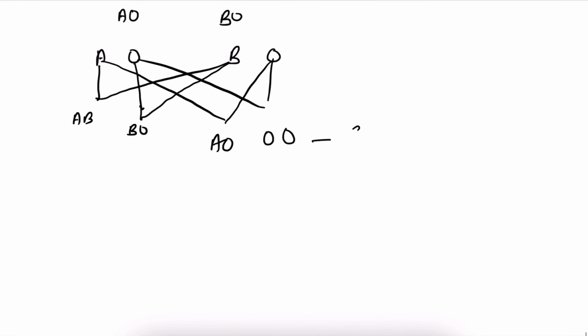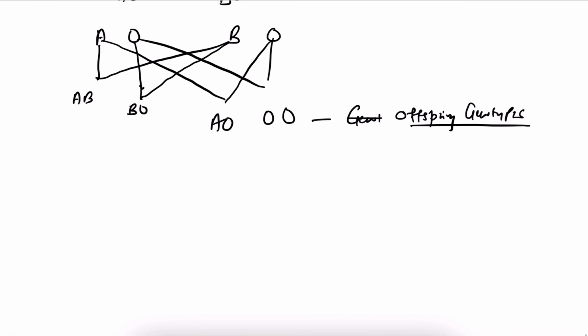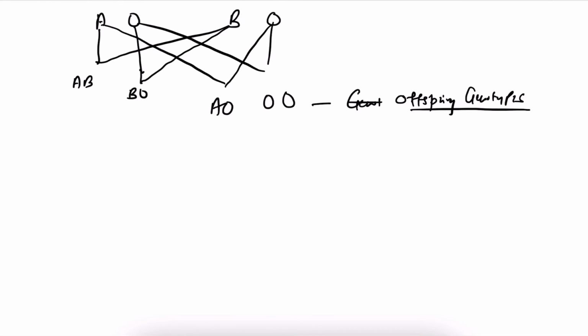So these are offspring genotypes. Got it? So here we can see there can be AB, there can be B, there can be A, or there can be O. So these are the phenotypes we get.